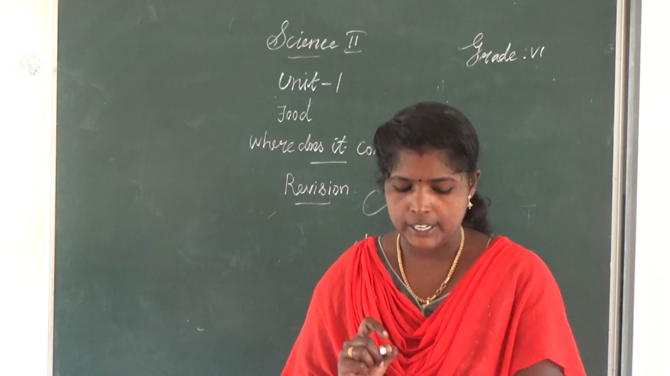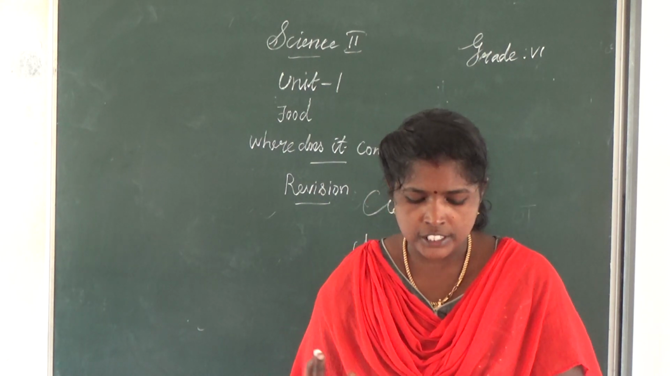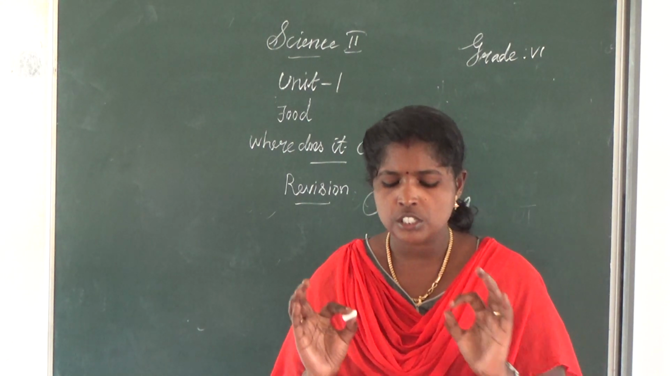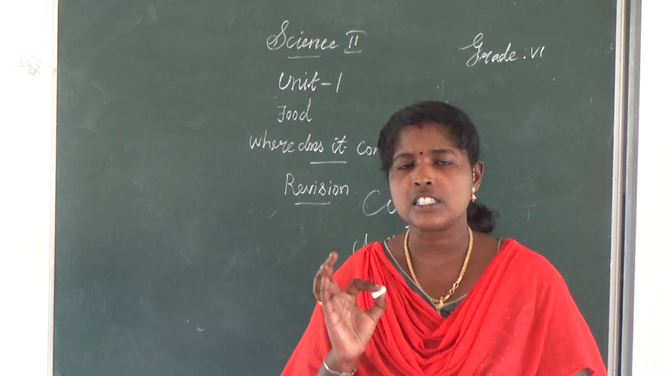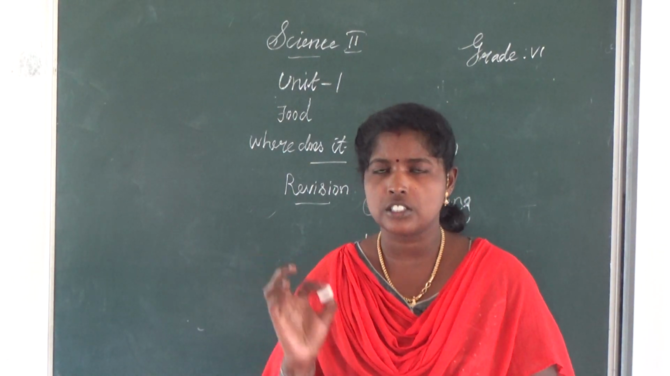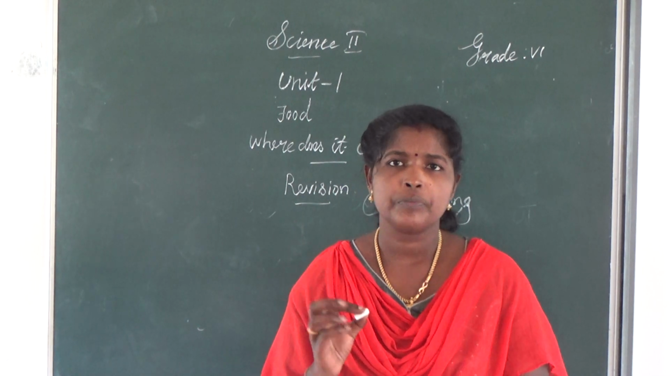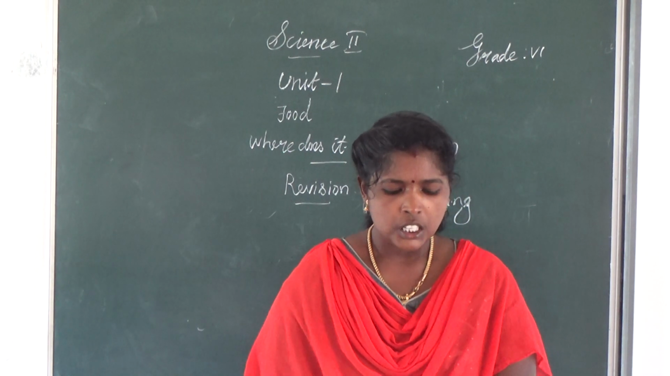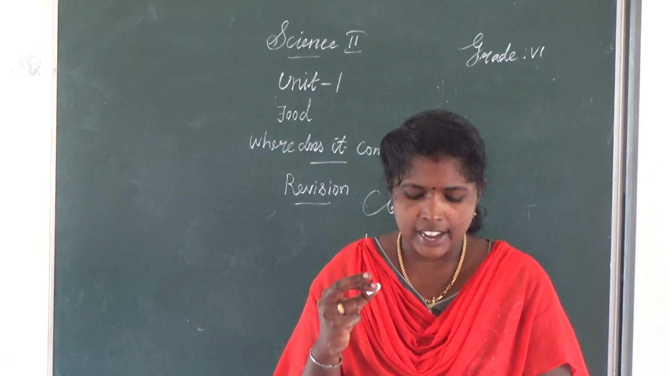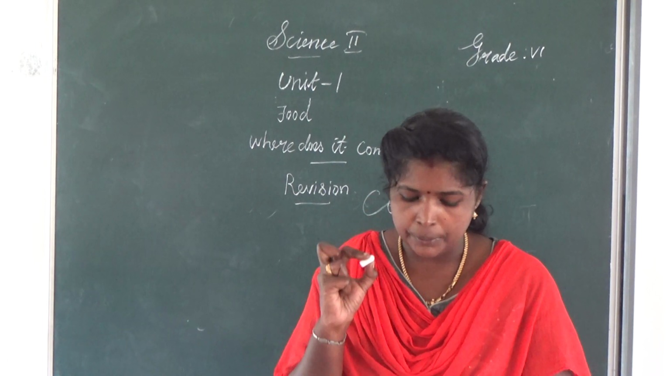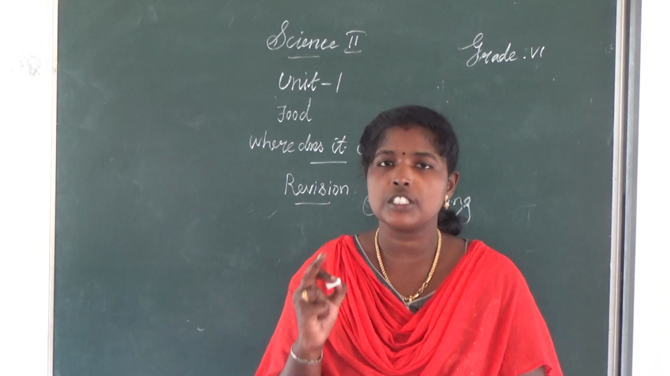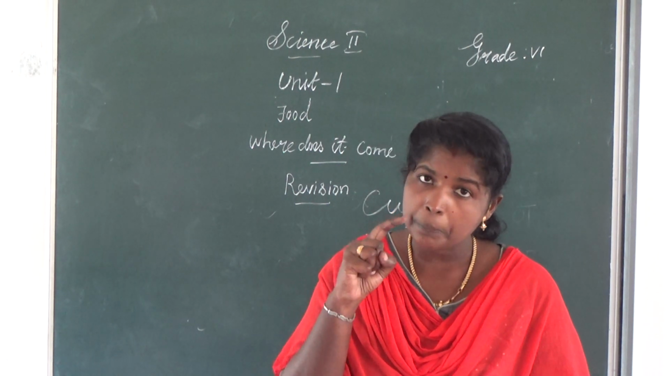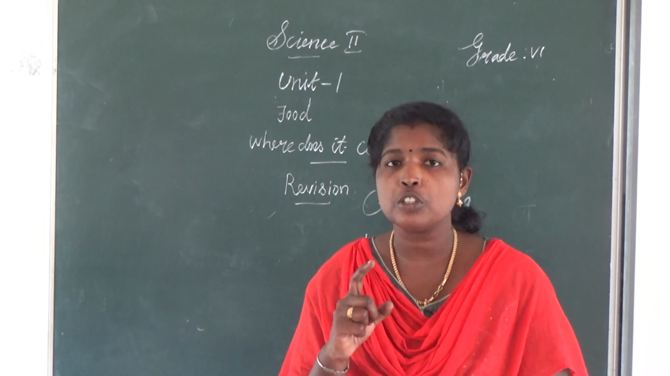Are you clear? Then, tiger and lion have sharp claws and powerful jaws to tear flesh. Then, eagle and hawk have curved pointed beaks that allow them to tear flesh.